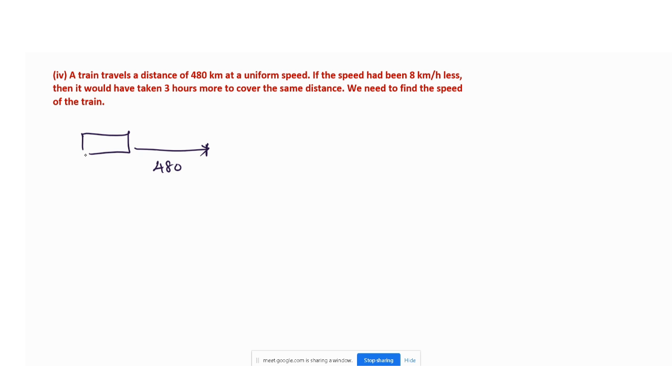So here they have used the word. Here 480 means what? What is 480? Distance, yes. Here the 480 is nothing but the distance. So D I can take that. 480 I can take as a distance. Okay. So next one, uniform speed. They have not given the speed, that we will find later.